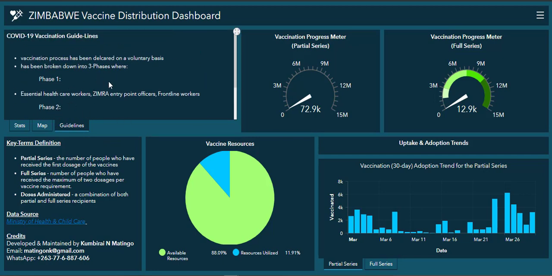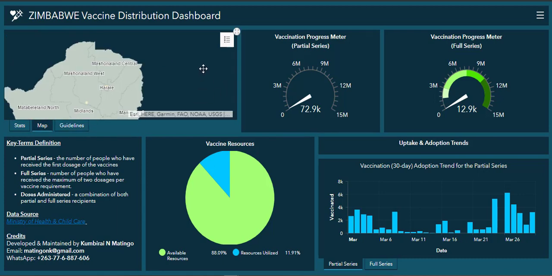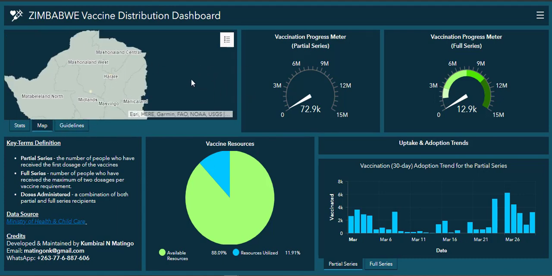Unfortunately, the data which is being published does not have any location. It's not location based, so this is just a blank map for now. We also have a key terms definition to help people understand this dashboard more. We also have a progress meter here, which basically tells that we are 15 million in Zimbabwe and we are still here. We need to progress in order for us to reach herd immunity.